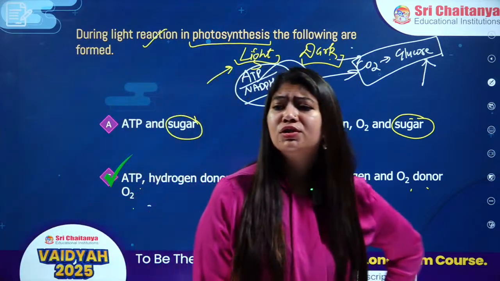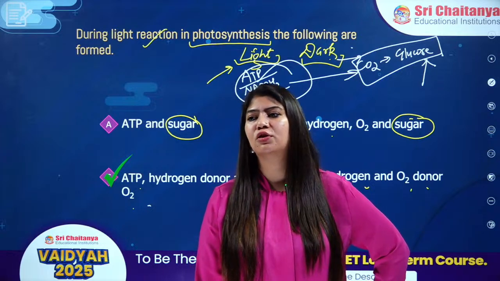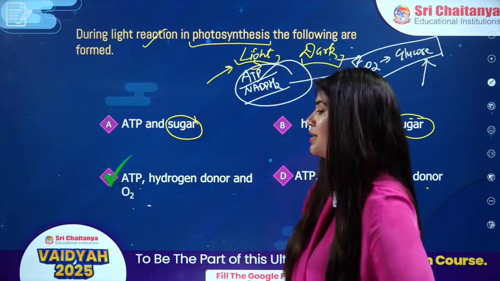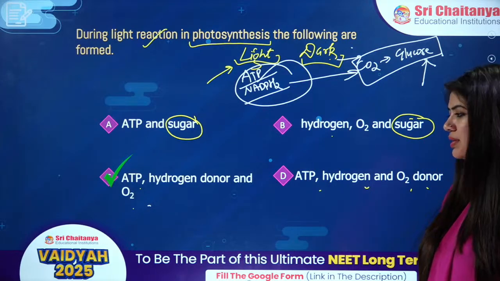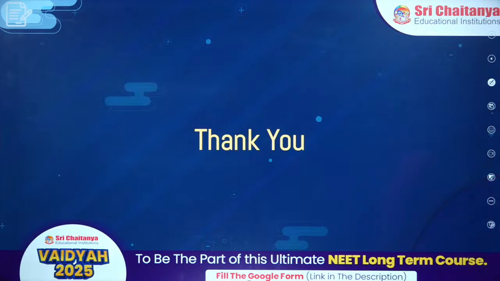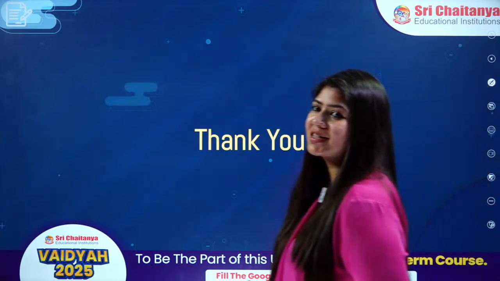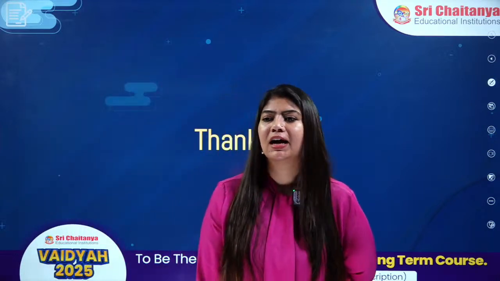Oxygen donor. Who is the oxygen donor? We have the presence of oxygen, not an oxygen donor. All right, so the answer is option number C. ATP will be there, hydrogen donor will be there, and oxygen will be released in light reaction. Come on, next question on your screen. Yes, option number C.